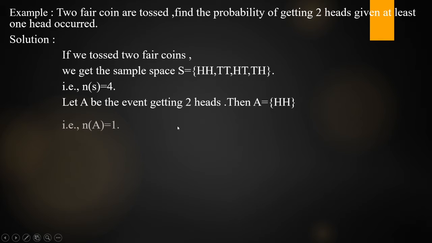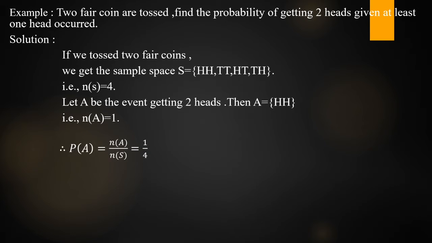What is the n of A? n of A is equal to 1. Therefore, what is the P of A? Just apply the classical definition, that is n of A by n of S, which is equal to 1 by 4. So A is completed. Next, consider the other event.